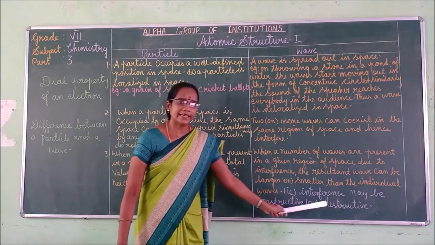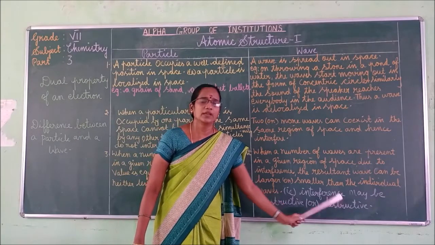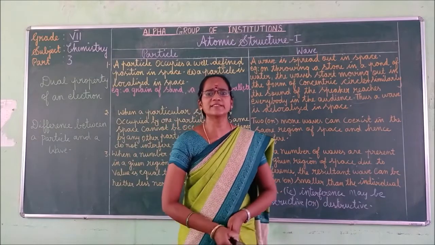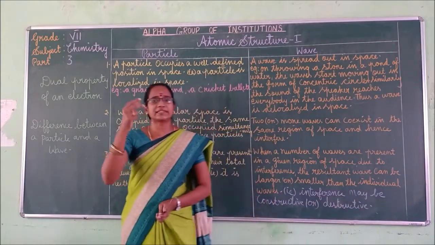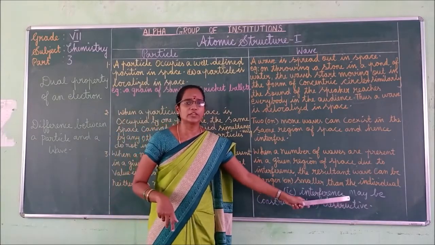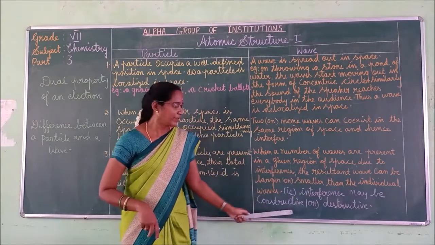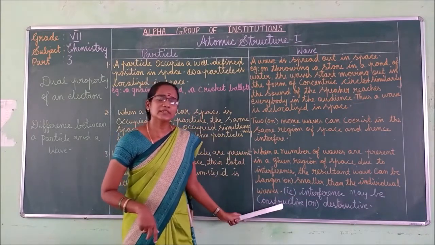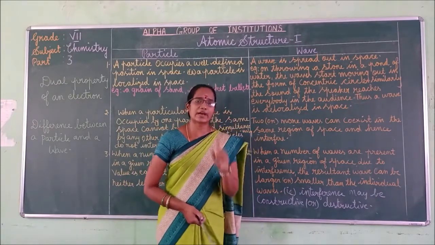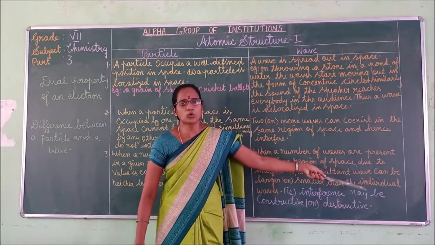Okay, so the interference may be constructive or destructive. Constructive means here the interference takes place completely in phase. At the same time, if you take the destructive, interference occurs completely out of phase. Okay, what is meant by constructive? Here the interference occurs only in phase. Whereas destructive interference occurs completely out of phase.